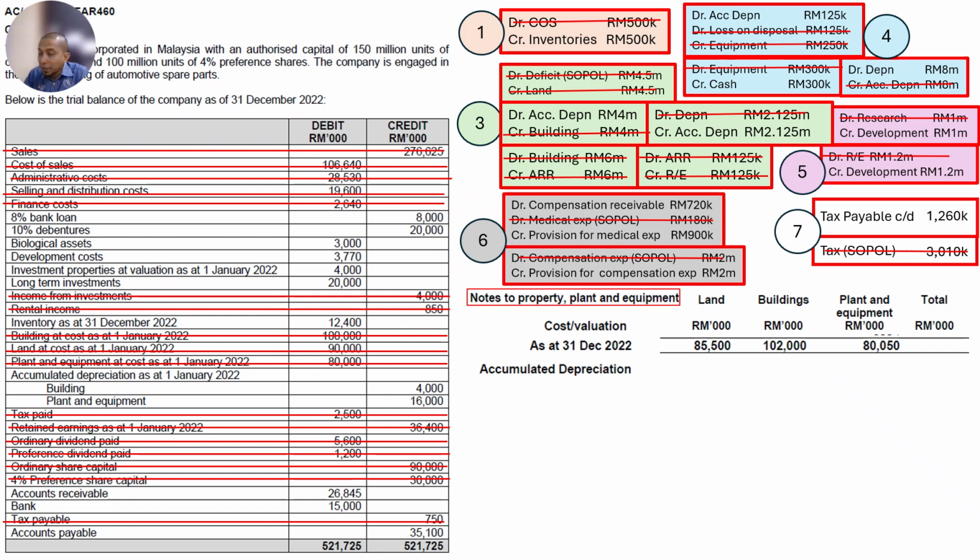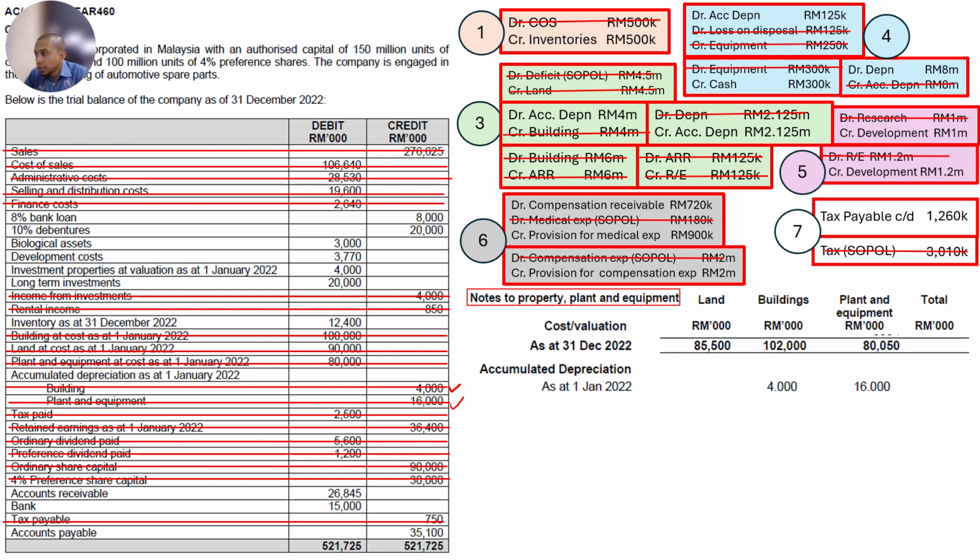We calculate accumulated depreciation first. Take the balance from the trial balance here. Beginning balance 4 million and 60 million. Put it here and cancel it from the question. Once you put it there, cancel the question.